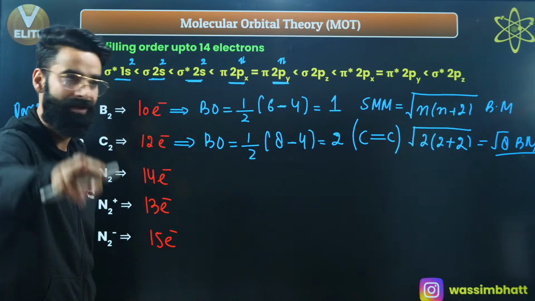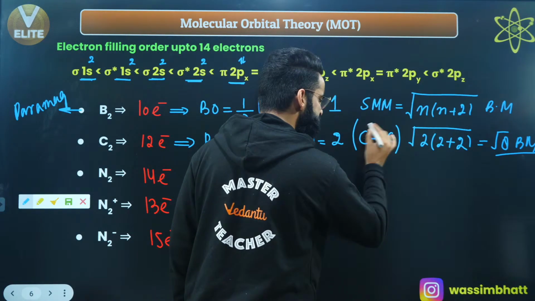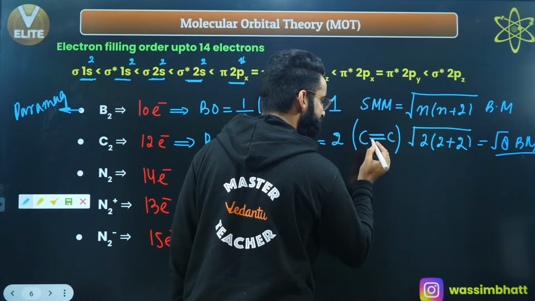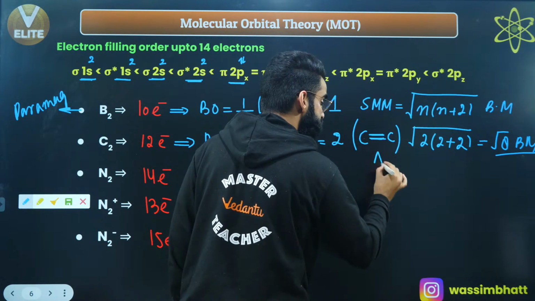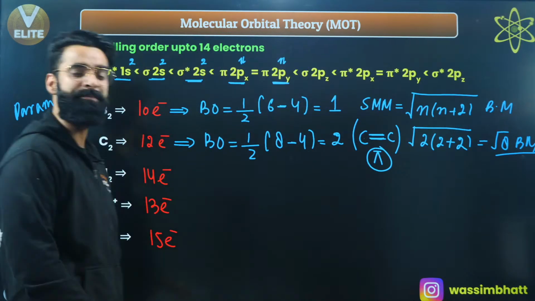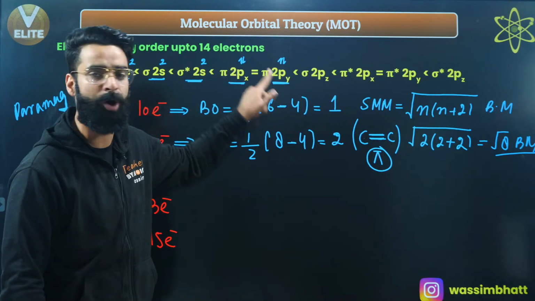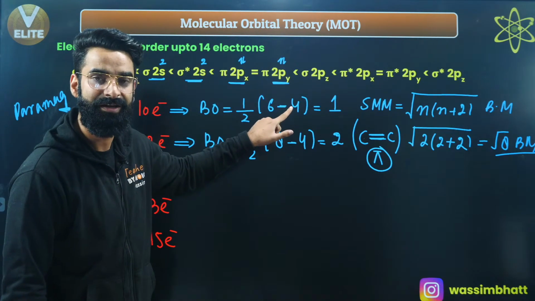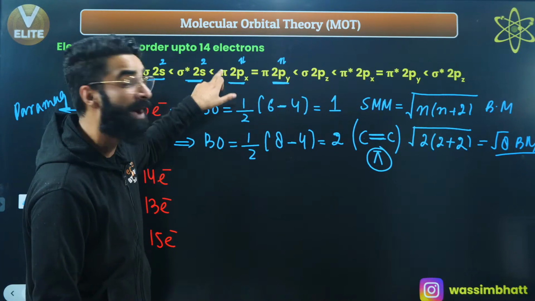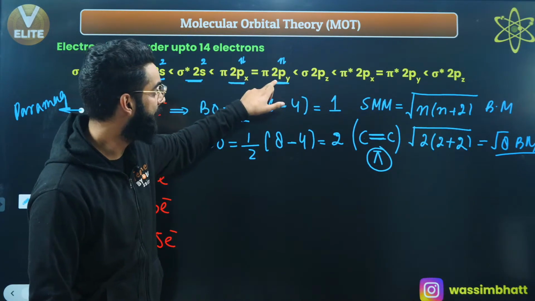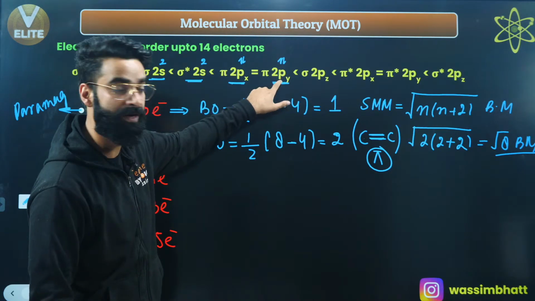And remember, this is a special case. This C2 is a special case in which both these bonds are going to be pi bonds, right? It's not going to be 1 sigma and 1 pi. In case of C2, both the bonds are going to be pi bonds. Why are both the bonds pi bonds? Because if you look at the outermost molecular orbital configuration, there are 2 electrons in pi 2px and 2 electrons in pi 2py. So it is going to form 1 pi bond, and 1 more pi bond.